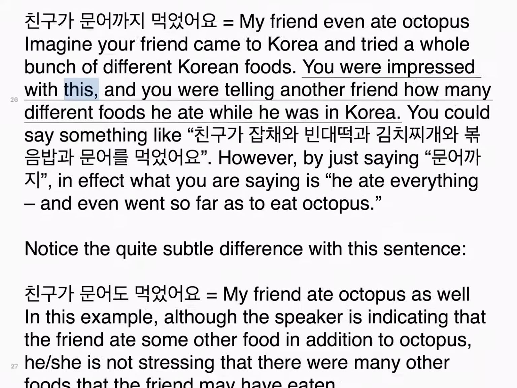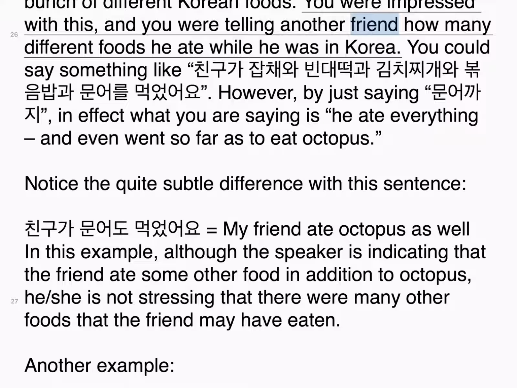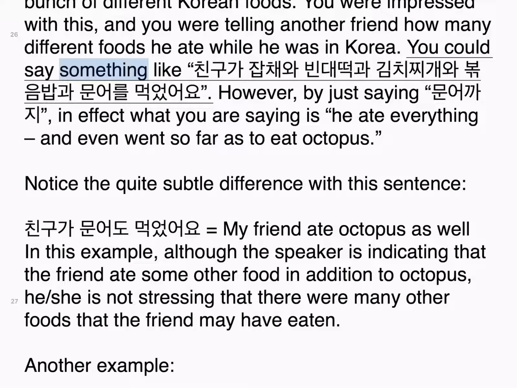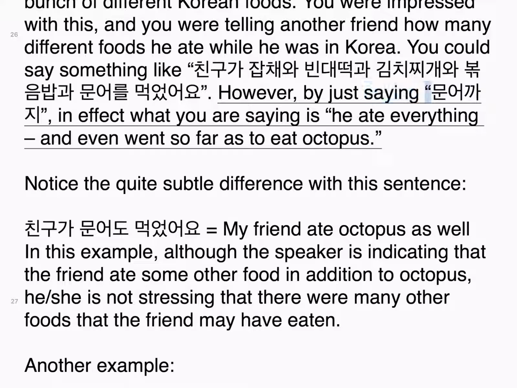You were impressed with this, and you were telling another friend how many different foods he ate while he was in Korea. You could say something like, 친구가 잡채와 빈대떡과 김치찌개와 볶음밥과 문어를 먹었어요. However, by just saying 문어까지, in effect what you are saying is he ate everything, and even went so far as to eat octopus.